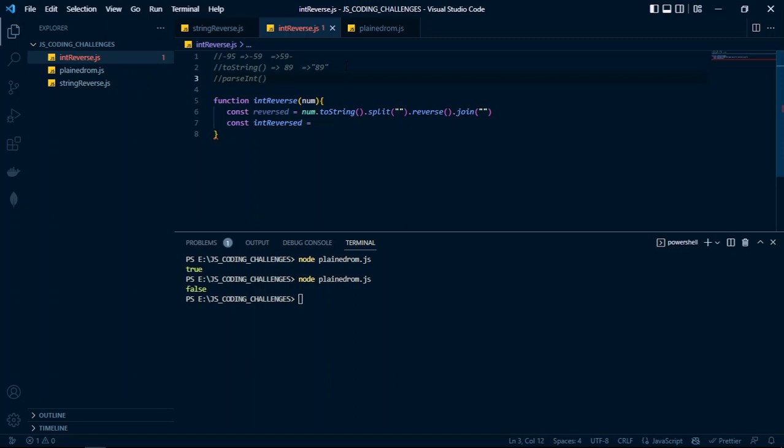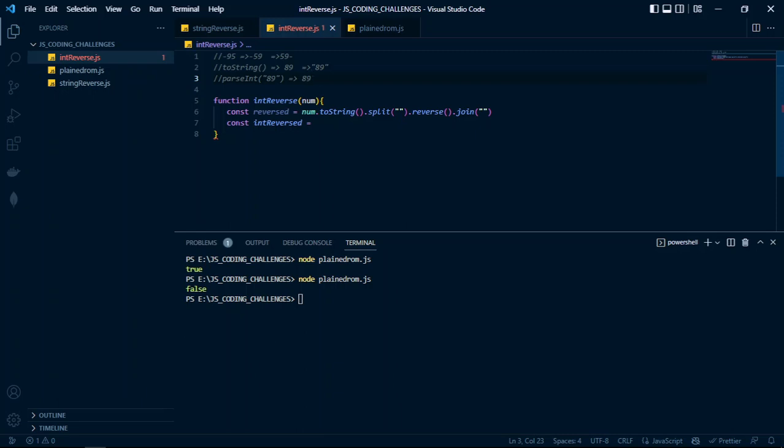In this method, you pass in a string as an argument, then you convert it back into an integer. So if you pass in a string like 89, we shall end up with an integer 89.